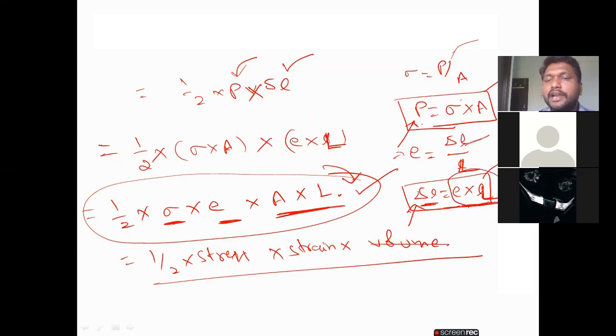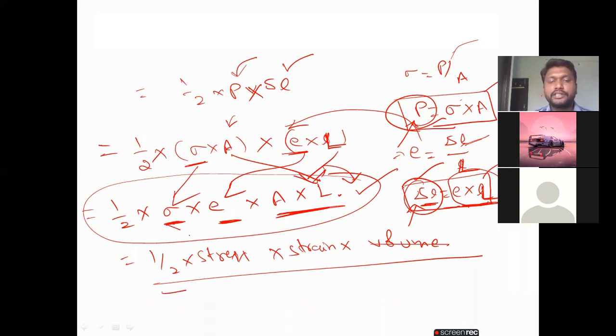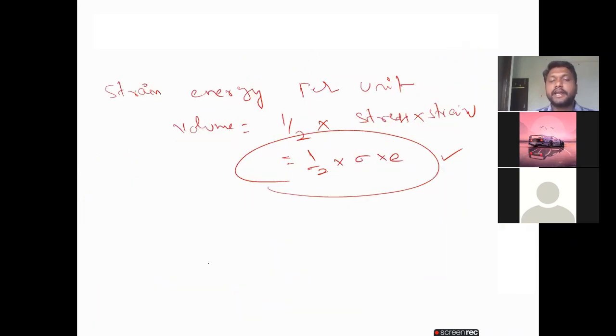Now these two values we substituted in this equation. Again I am writing sigma here and E here. Then A into L, area into length, we call it the volume. I wrote half into stress, strain and volume. This is the strain energy. Now if I need per unit volume, the formula is half into stress into strain, that is half into sigma into E. This is the strain energy per unit volume.